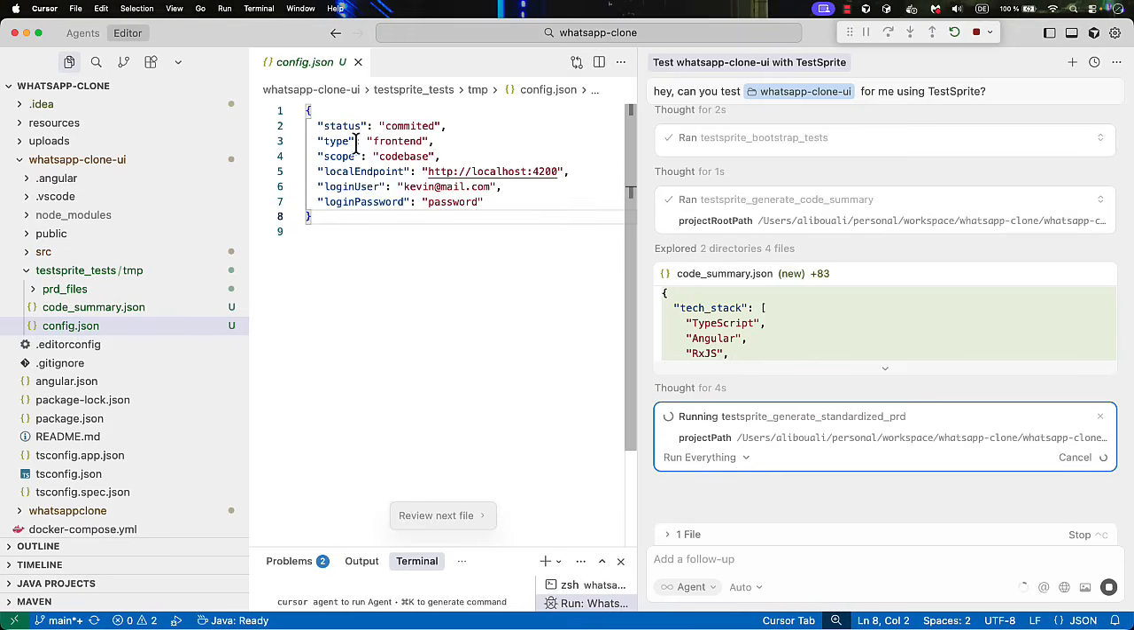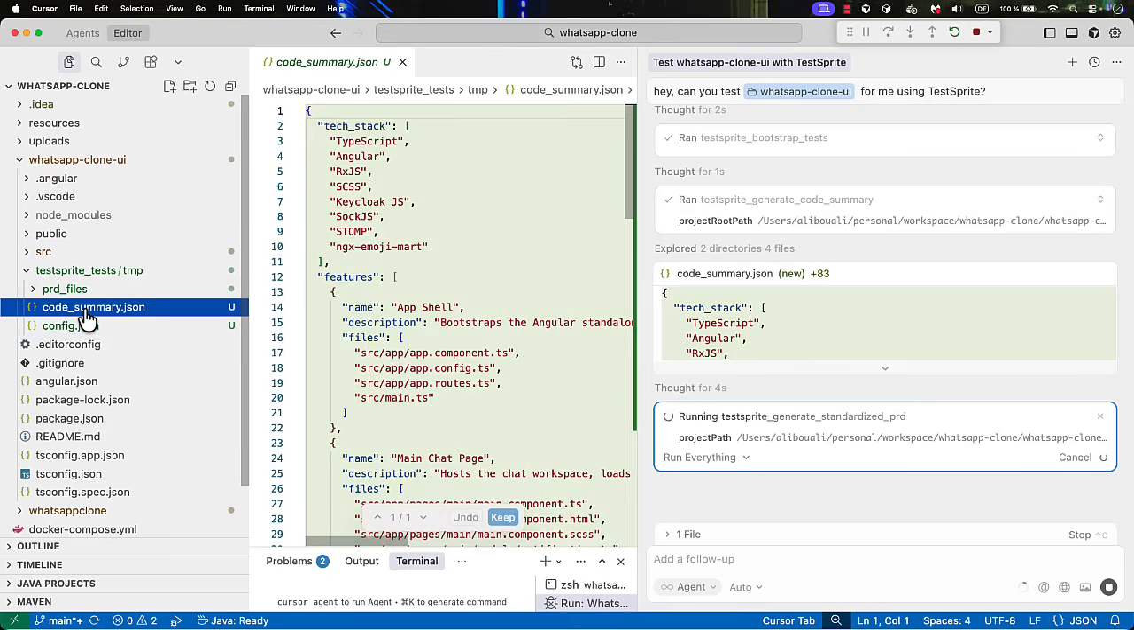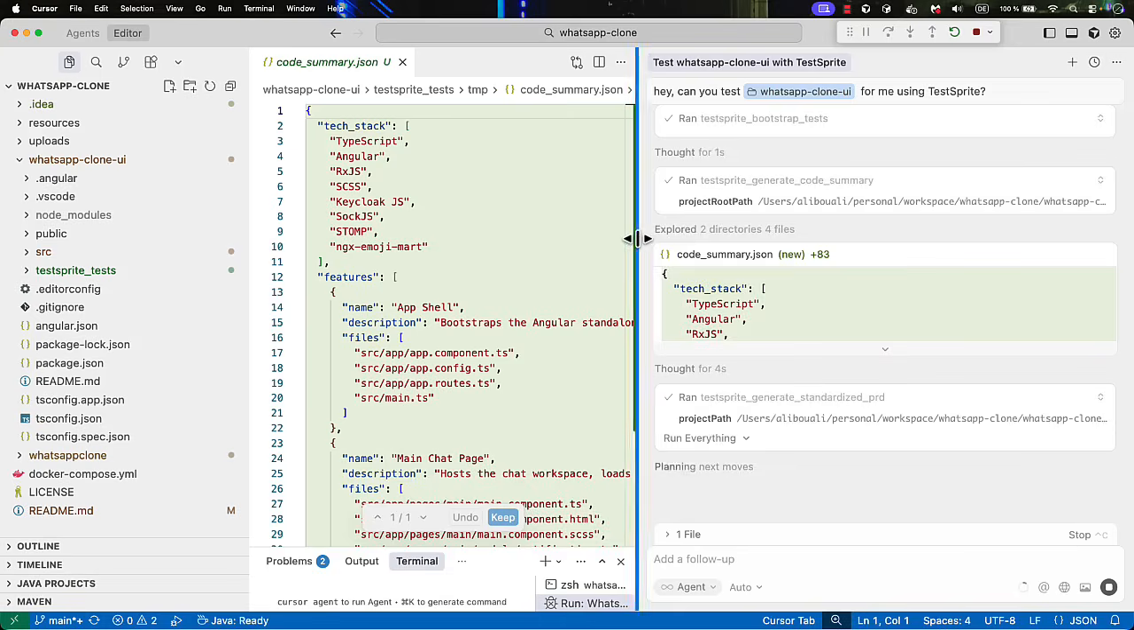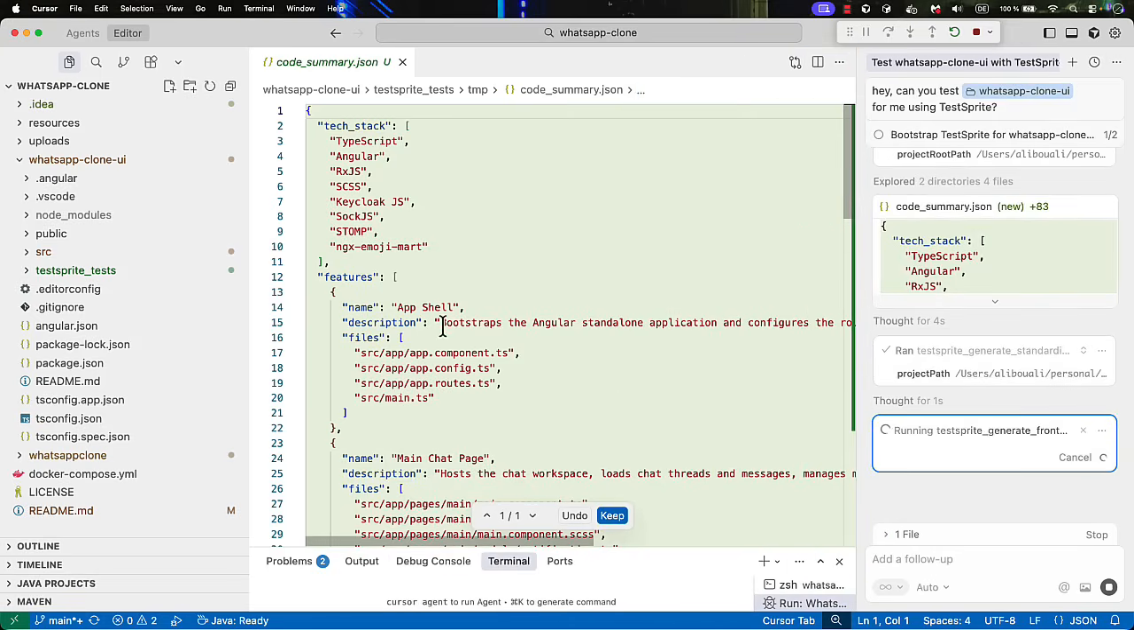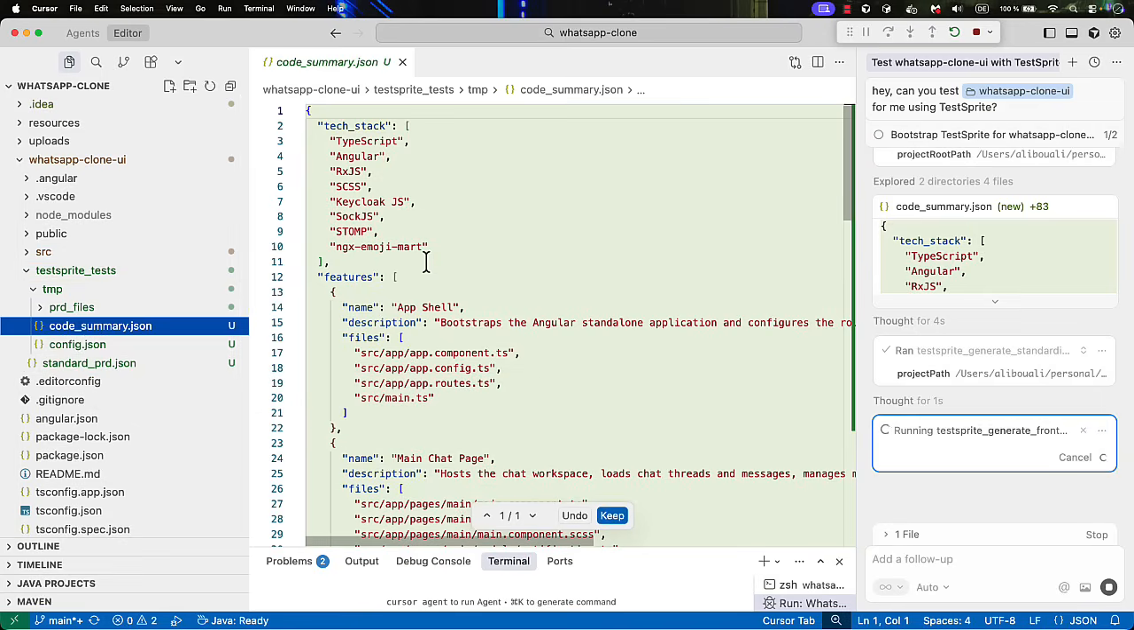So the first thing that was generated by TestSprite is this code summary. It's a summary about the code of our application. By the way, sometimes you see that it's running because I authorized it before, but in your case, when it's the first time, all you need to do is click on run and it will be authorized automatically. All right. Now here, let's go back to this folder. So the code summary.